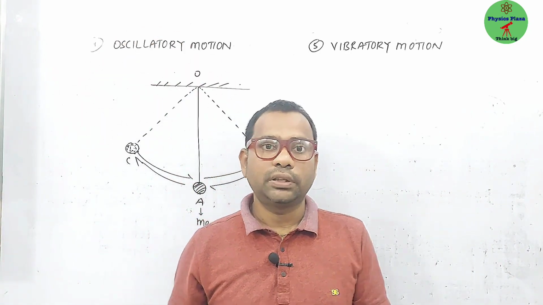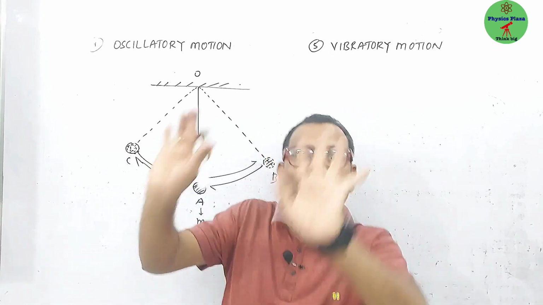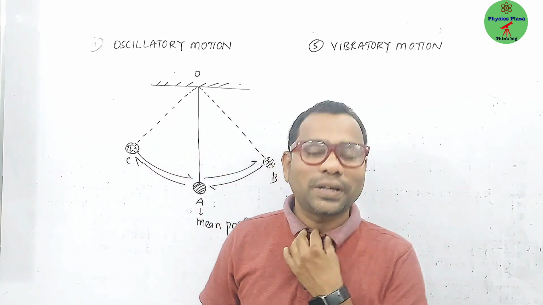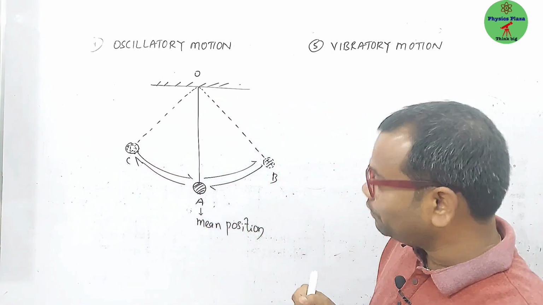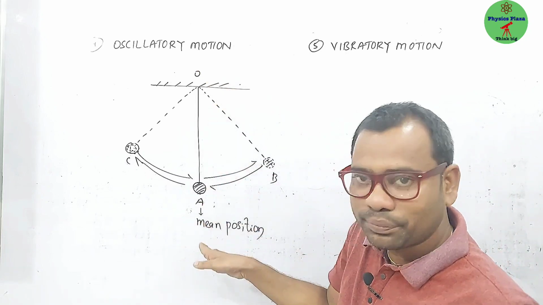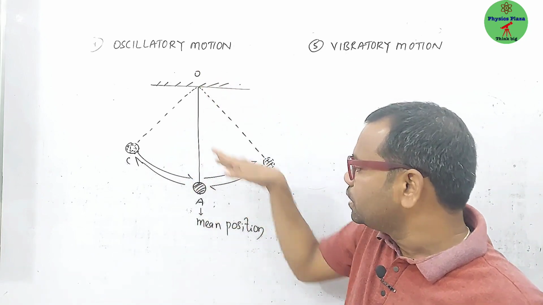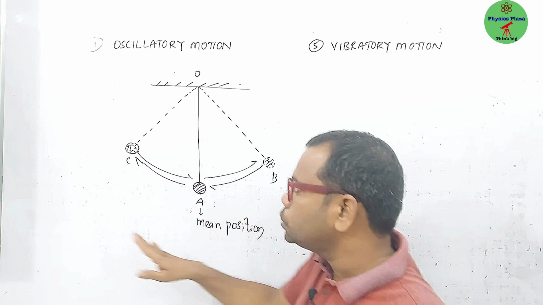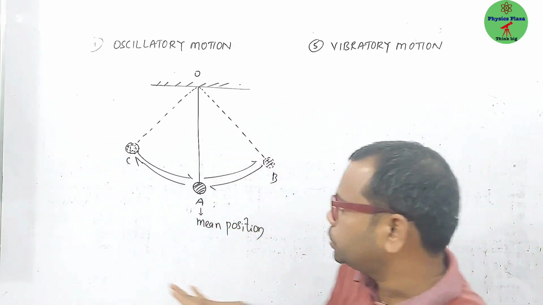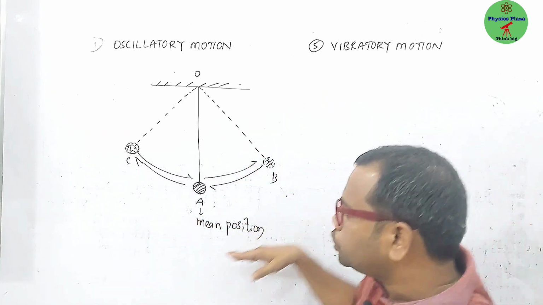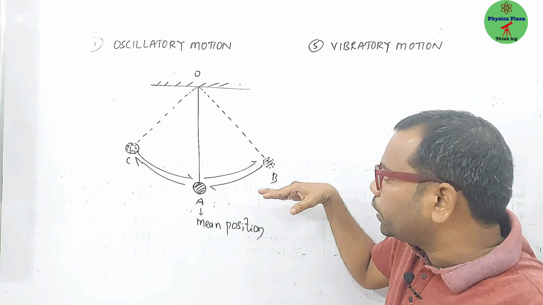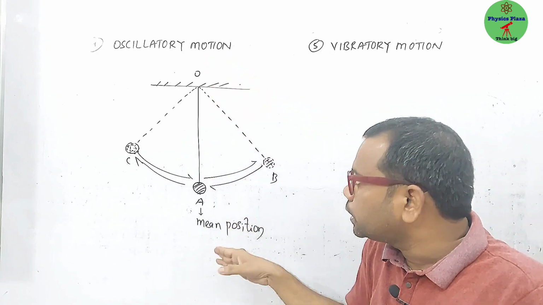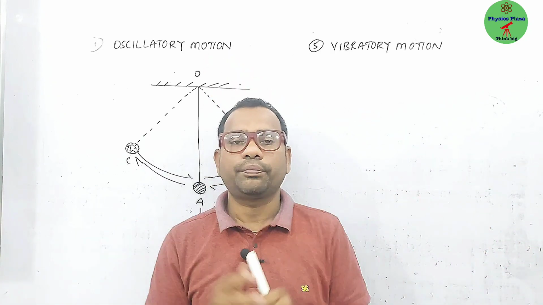Then you may doubt: sir, without explaining, you are simply saying such kind of motion is called oscillatory motion. How to understand? Look here. If you notice this fixed mean position, this body has a to and fro motion. This to and fro motion of the body about this mean position is called oscillatory motion.